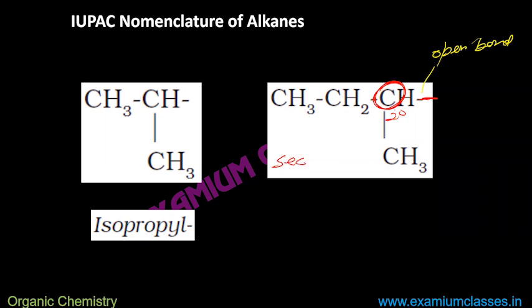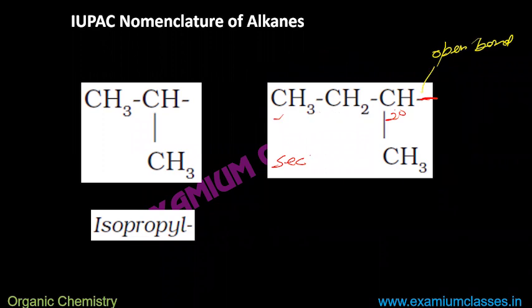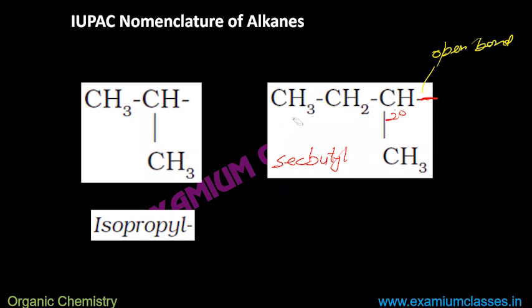Sec. Why sec? Because the secondary carbon, the carbon which has the open bond and is making it an alkyl group, is a secondary carbon. After that, we see how many total carbons are there here. 4 carbons are there. So a 4-carbon alkyl group is called butyl. So we will call it sec-butyl.